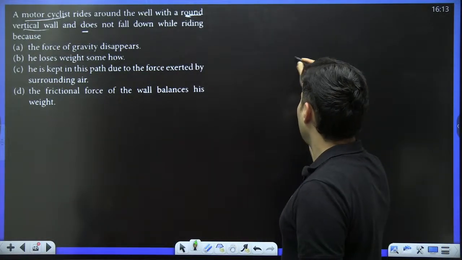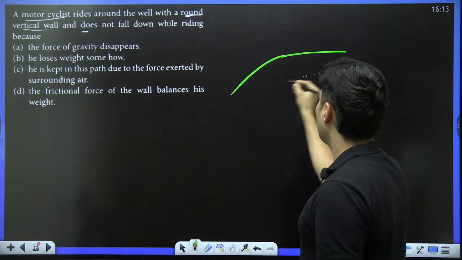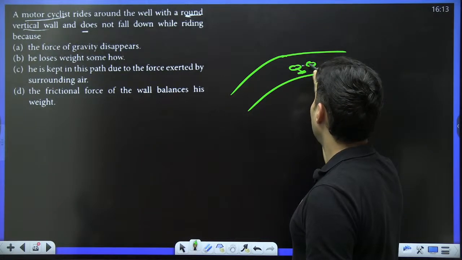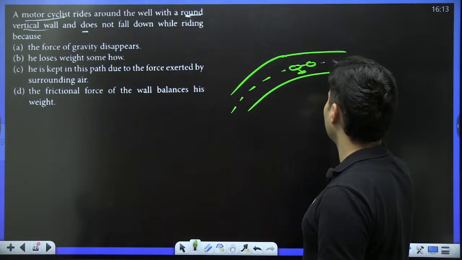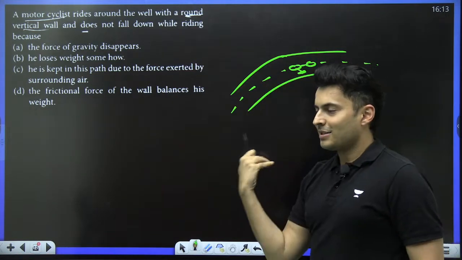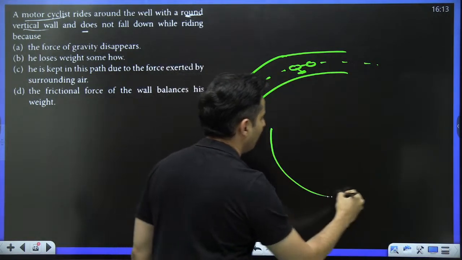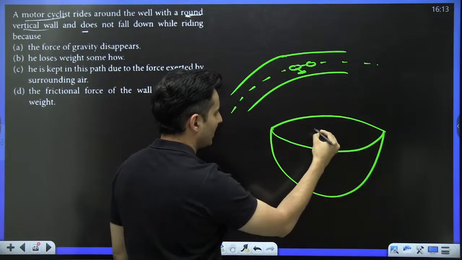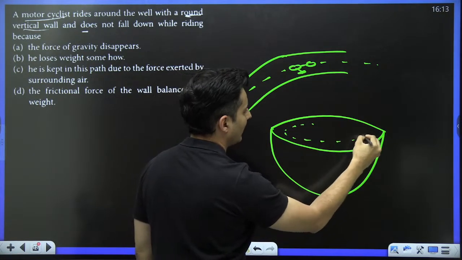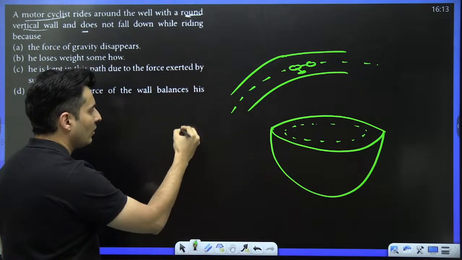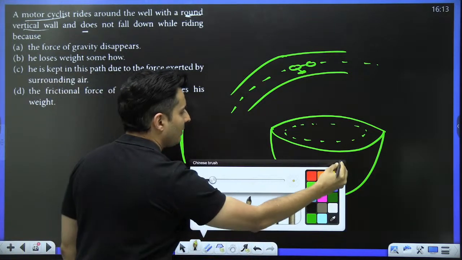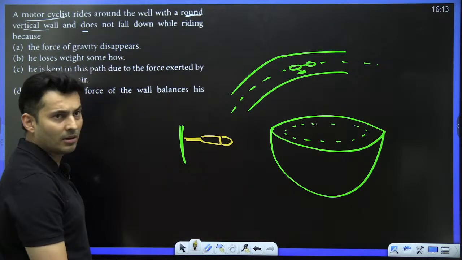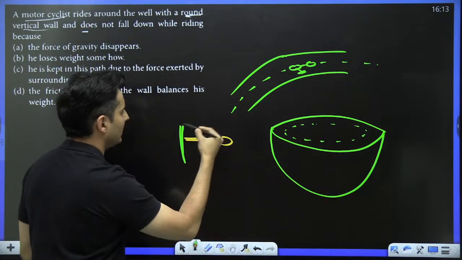So that well may be like this, say for example, and that person might be riding the bike like this. Just imagine this is vertical, where you might have a bowl like structure, and that person is going in this particular path. So what might be happening? This is the surface, the bike person might be over here. The road curves like this, remember that.